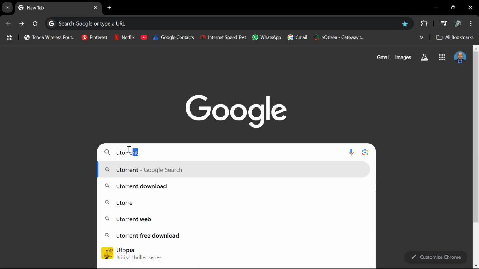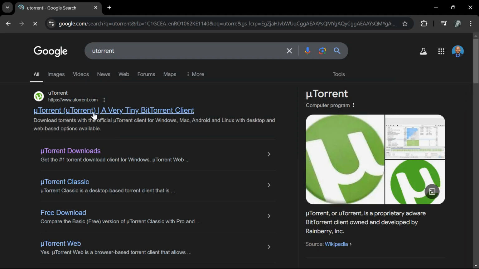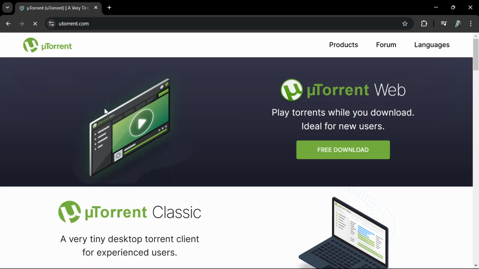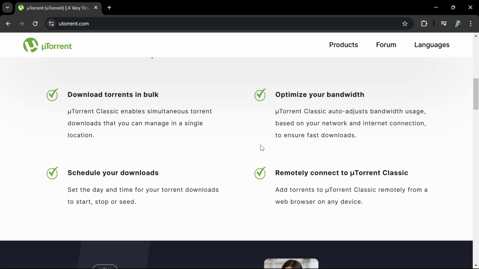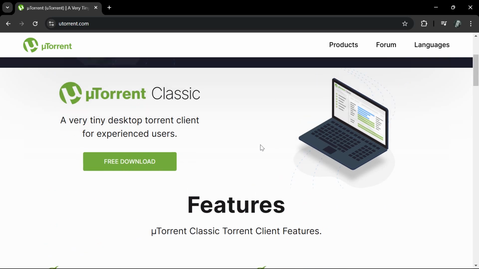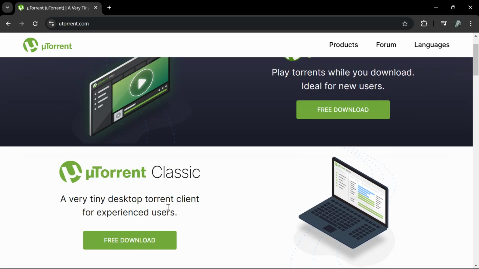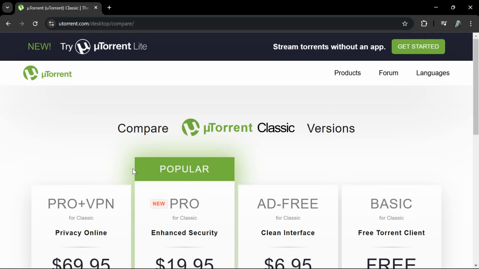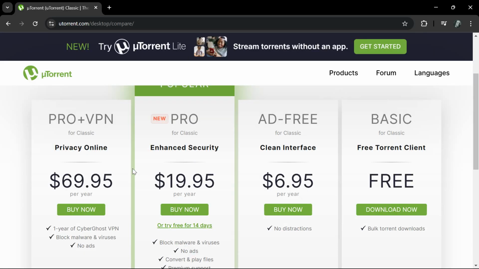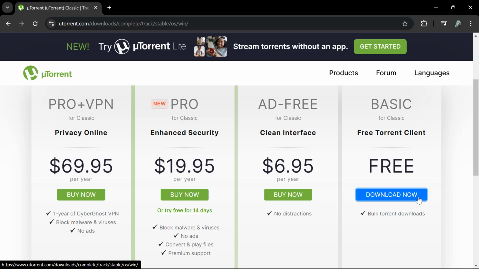Let's try the other one. Yes, so this is the one, utorrent.com. So we go here for the uTorrent Classic. There are two uTorrents, the web and the classic. You want the classic, we'll go for the free.